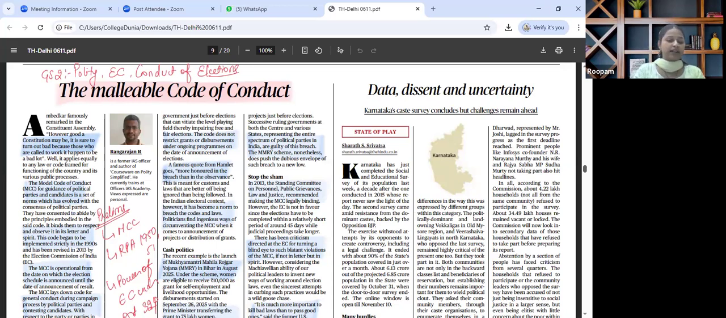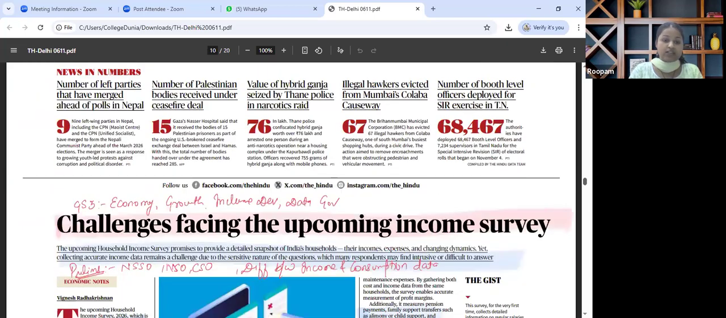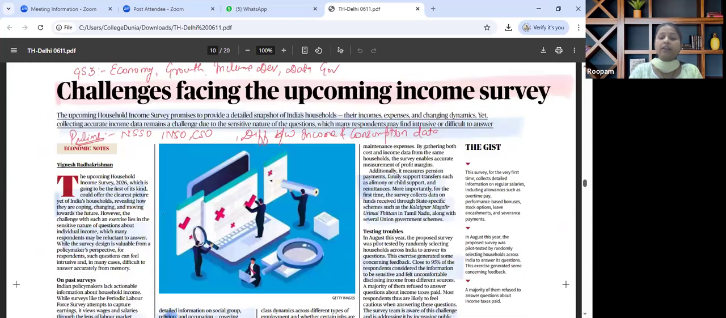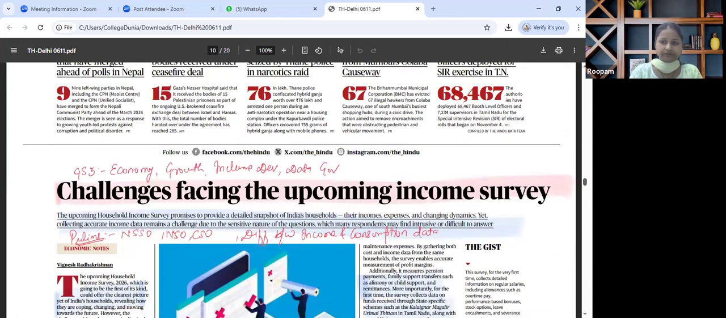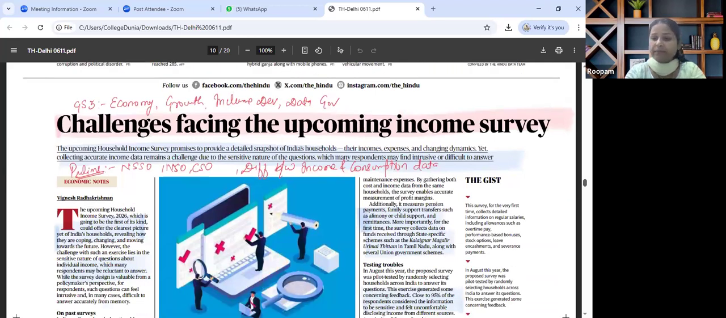Now, the next important article that is there in the paper and which is very much relevant for our exam is about challenges facing the upcoming income survey. Now, when we map this particular article in our syllabus, this will fall under GS paper 3 economy. That talks about growth, inclusive development, and also data governance.